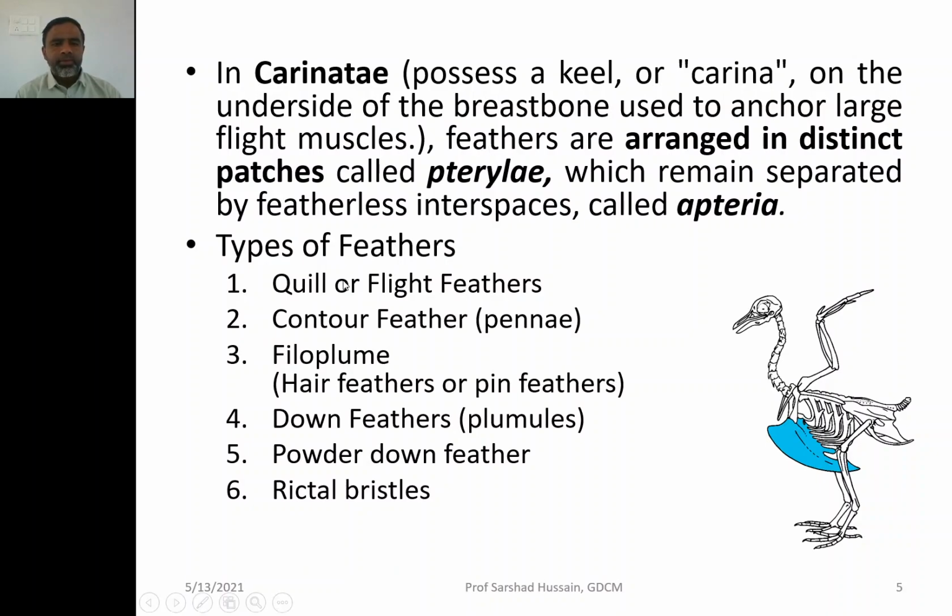There are six types of feathers: quill or the flight feathers, contour feather or penna, filoplume feathers also called hair feather or pin feather, down feather called plumules, powder down feather, and then the rictal bristles.